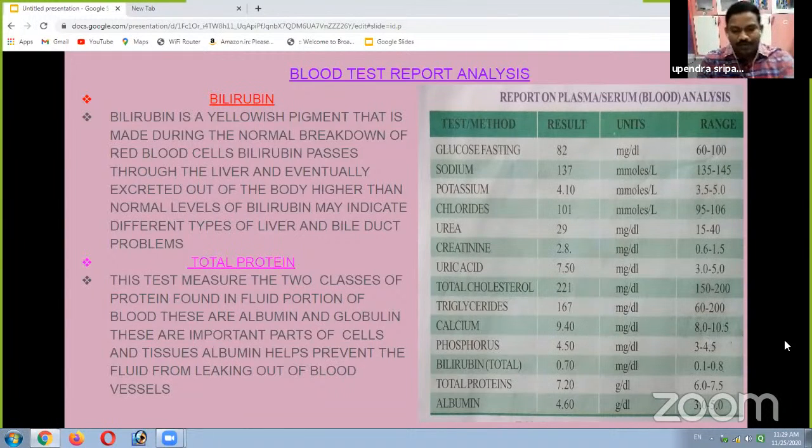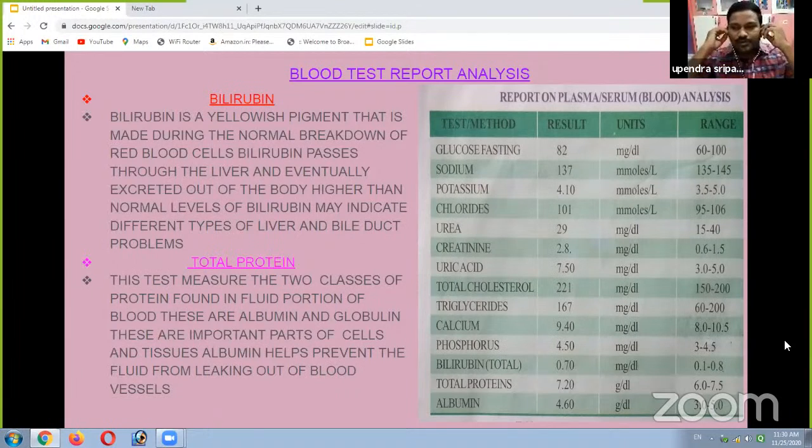And the total protein test is also a test. A total protein test measures the total amount of albumin and globulin in our body. It is used as part of a routine blood test. In a routine blood test, our doctors suggest the protein test in our blood. The proteins are of two types, albumin and globulin.